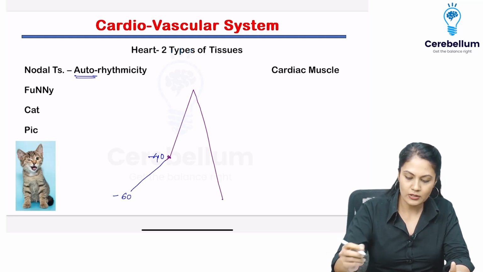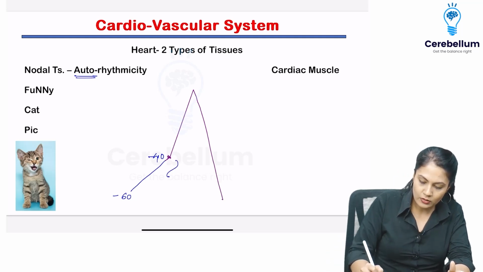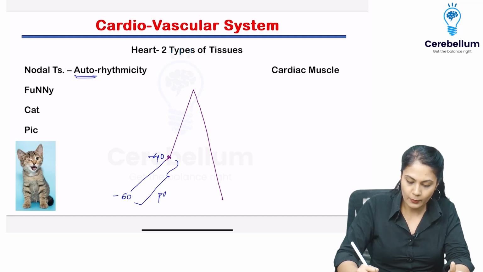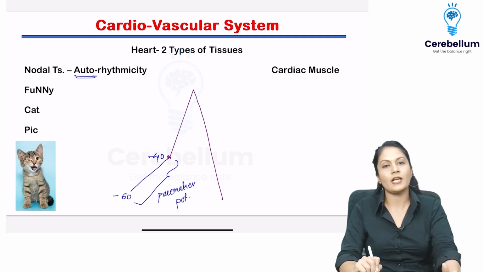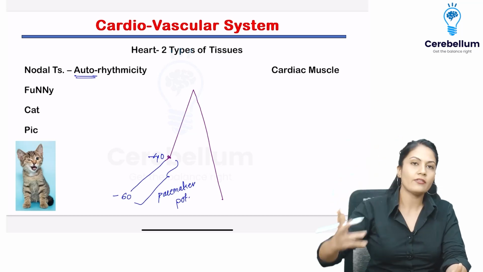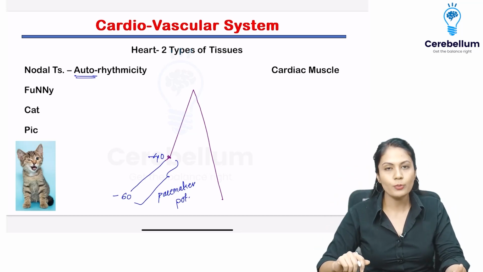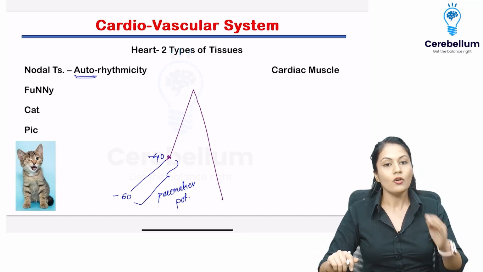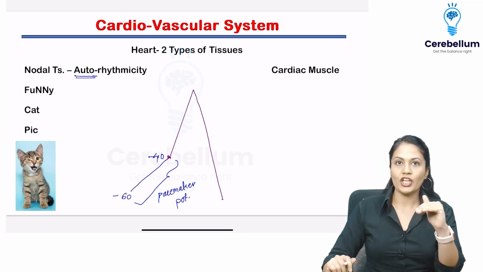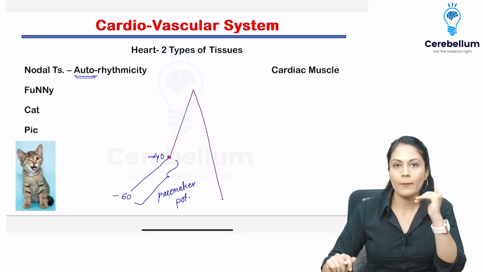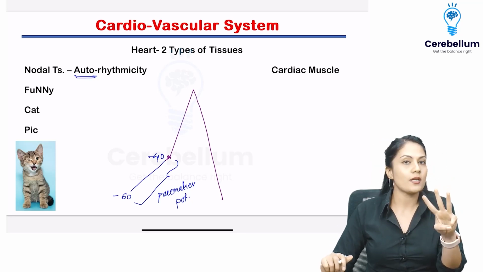Now let's see how this is going to take place. This slope is known as the pacemaker potential. Please don't get confused between the pacemaker potential and the action potential. The whole thing that I have drawn over here is known as the action potential of the nodal tissue. But from minus 60 to minus 40, it is called the pacemaker potential. And three ionic changes are responsible for that.